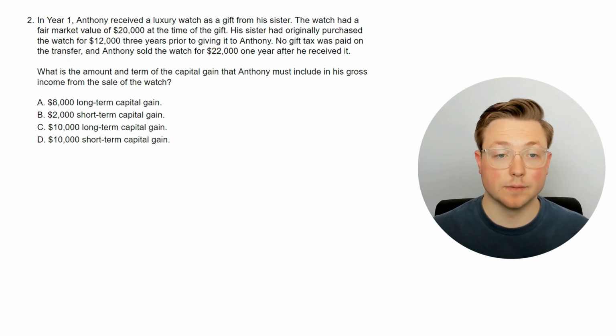All right, here's the next question. In year one, Anthony received a luxury watch as a gift from his sister. The watch had a fair market value of $20,000 at the time of the gift. His sister had originally purchased the watch for $12,000 3 years prior to giving it to Anthony.